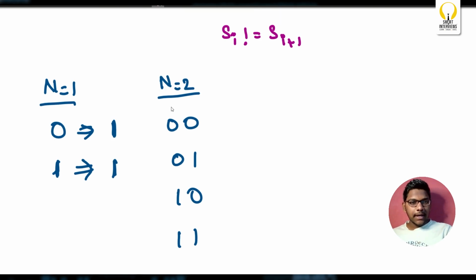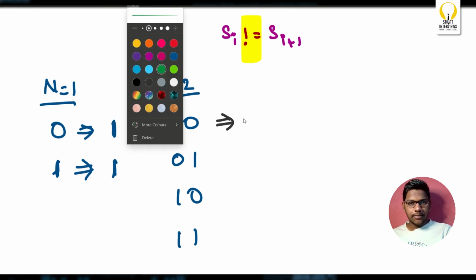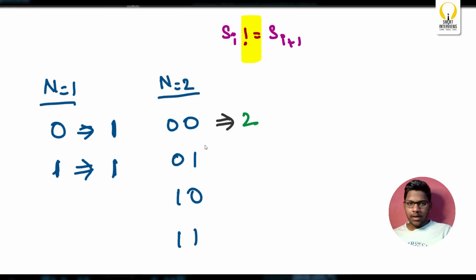Now if I consider i at this position, i plus 1 is the same, so I can't delete that character. Now when I move here, there is no i plus 1, so I can't remove any character from here. So this is the minimum possible string, which has length 2. Now, what about the next one?